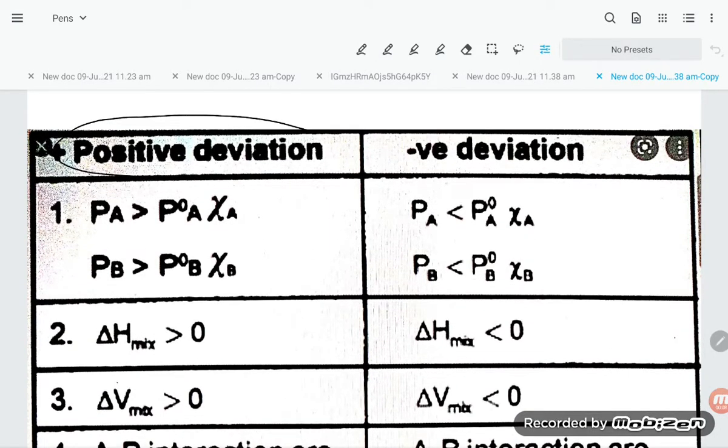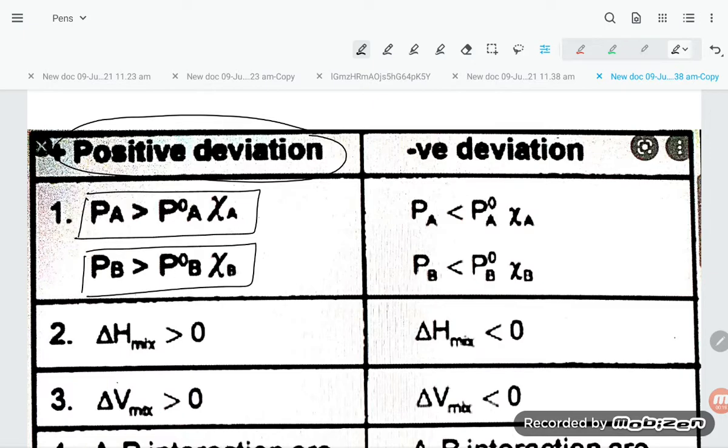Positive deviation means what, student? That is, vapor pressure is coming more. So PA is coming more than P naught A XA, and PB is more than P naught B XB. So the vapor pressure of each component is more.